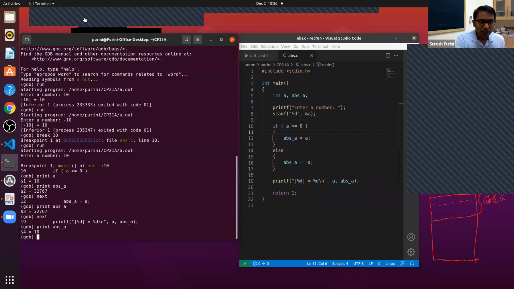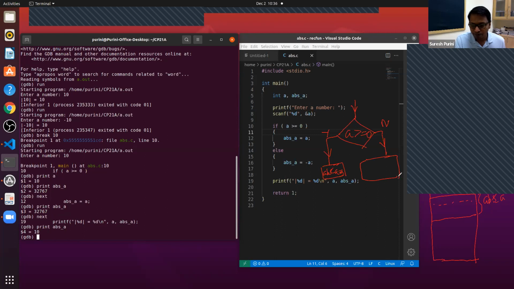So there is what is called a flowchart representation. In the flowchart representation of this program, the control enters the if statement, and there is the condition: if A greater than or equal to 0. There are two possibilities, yes and no. If it is yes, then the assignment statement ABS underscore A is equal to A gets executed.